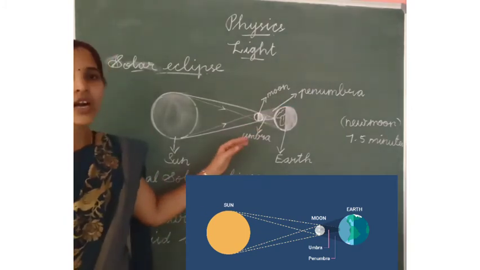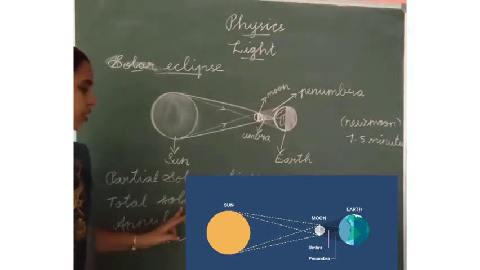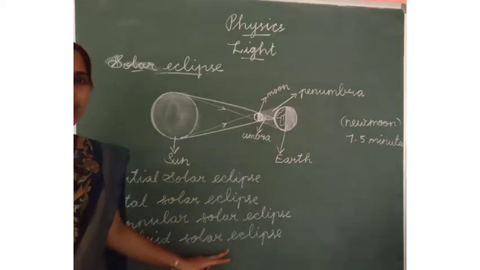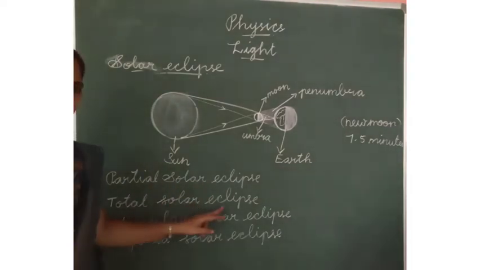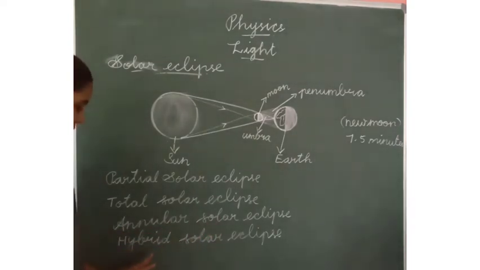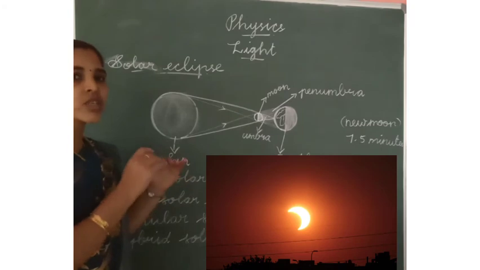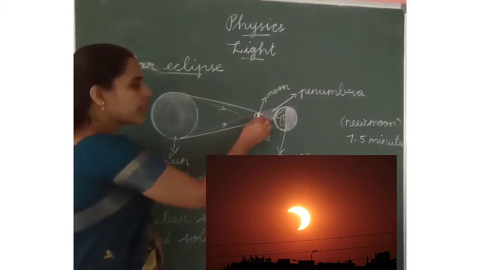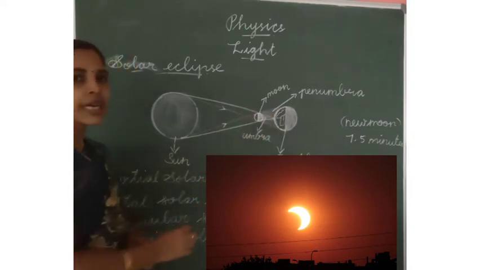According to that, we have 4 types of solar eclipse. What are the 4 types? Partial solar eclipse, total solar eclipse, annular solar eclipse and hybrid solar eclipse. A partial solar eclipse means the moon, sun and earth are not in a straight line. The moon occurs in between the penumbral and umbral regions.